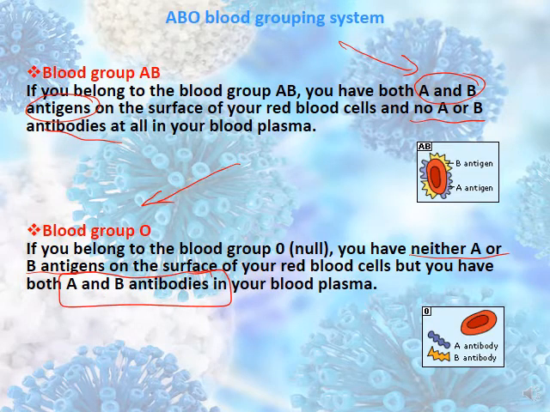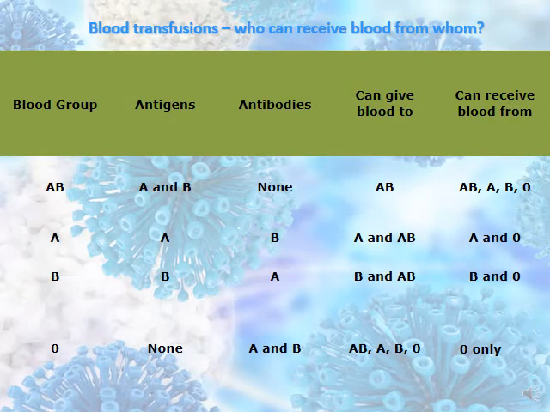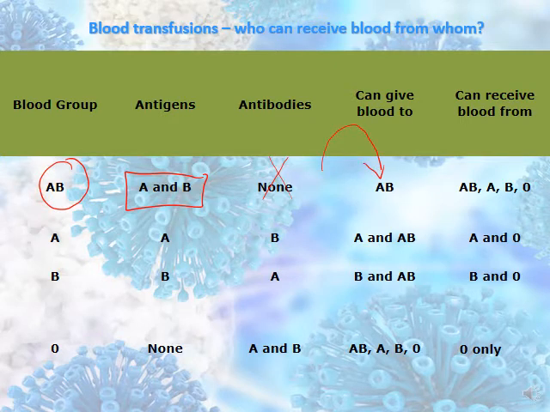Group O is known to be the universal donor, while blood group AB is known to be the universal recipient. This table is very important to know blood transfusions, who can receive blood from whom. So blood group AB has antigens A and antigen B, and there are no antibodies. Blood group AB can give only to AB, but they can receive from AB, from A, from B, and from O. So they can receive from all blood groups.